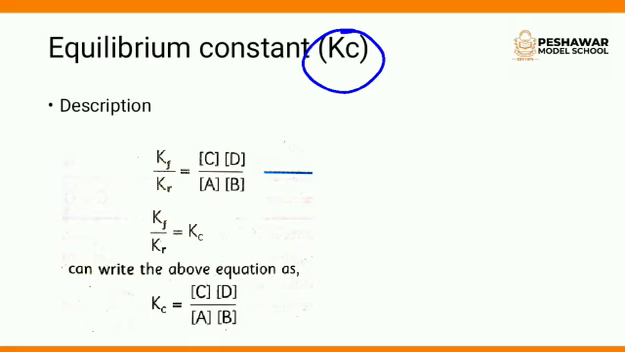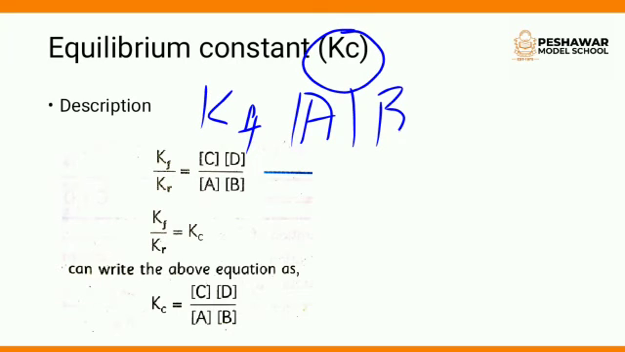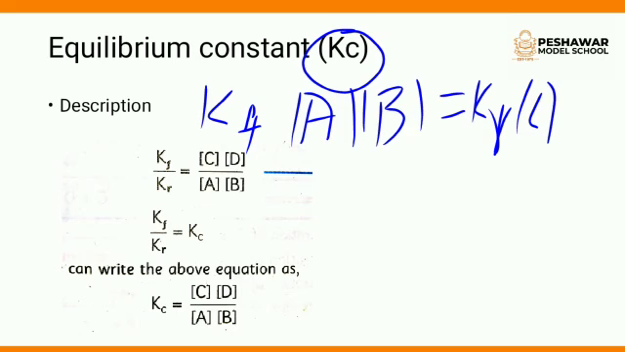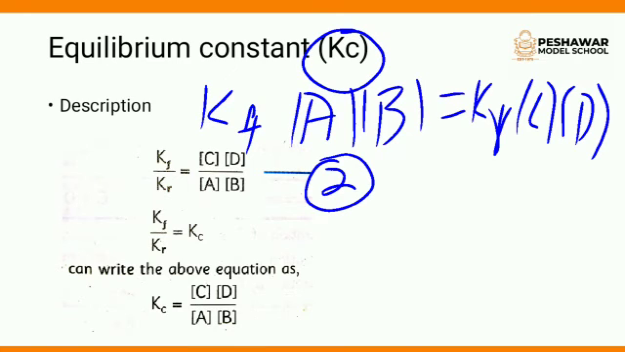To derive the Kc equation, we arrange equation 1. As you know, equation 1 is Kf times the molar concentration of A and the molar concentration of B, equal to Kr times the concentration of C and the concentration of D. Now rearranging this first equation, we get equation number 2: Kf over Kr is equal to Kc.